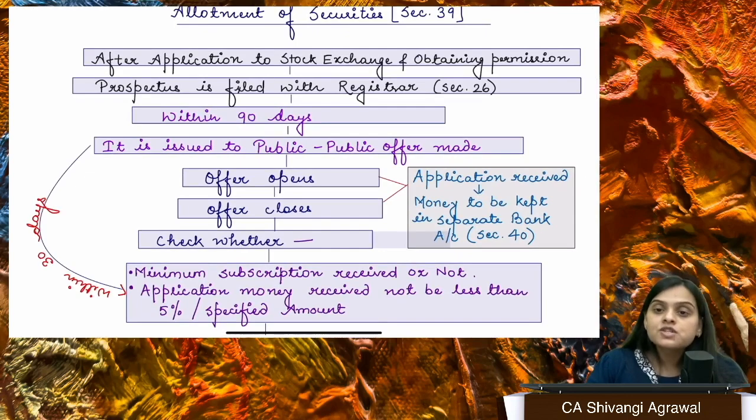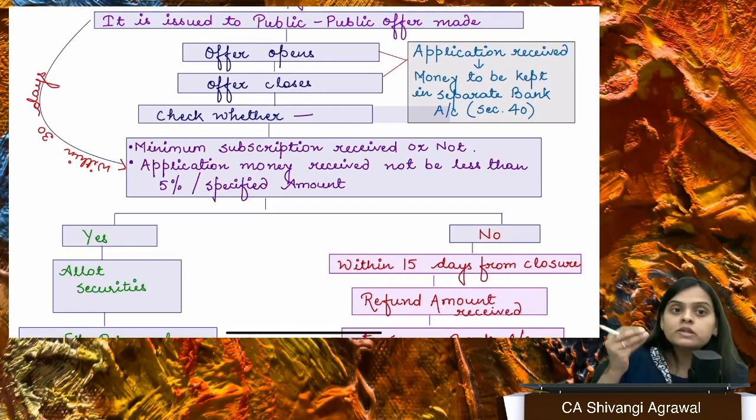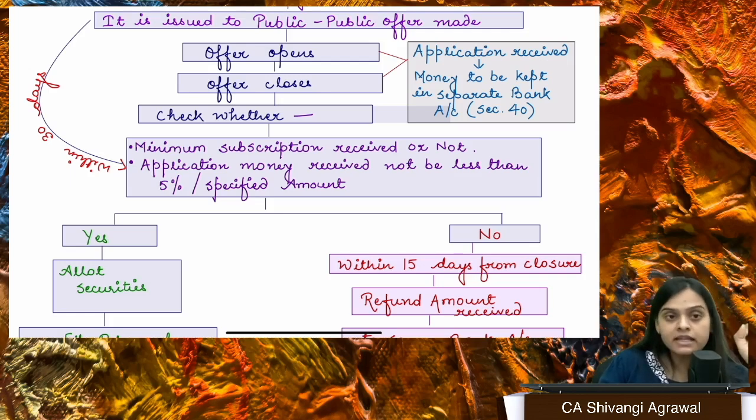So we have first made an application to the stock exchange for in-principle approval. We have got the permission. We have filed the prospectus with ROC. Within 90 days, we are issuing it to the public. That means the public offer is made, right? When we issue the same to the public, we have a proper platform. When we issue the same to the public, within 30 days, we must receive minimum subscription.